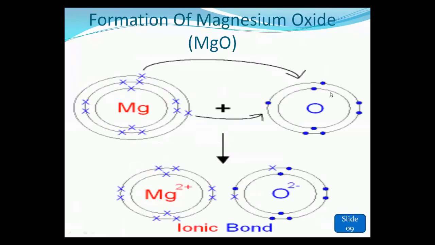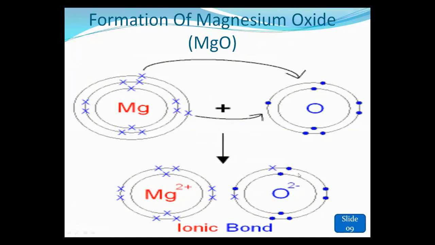Now, for more clarification of the concept, let us see the atomic structure of these two atoms. As you can see, magnesium has atomic number 12: the first shell has 2 electrons, the second shell has 8 electrons, and the last shell has 2 electrons. Similarly, oxygen has atomic number 8: the first shell has 2 electrons and the second shell has 6 electrons. So magnesium loses these 2 electrons and oxygen gains them, forming positive and negative ions. Magnesium becomes a divalent positive ion, and oxygen becomes a divalent negative ion.